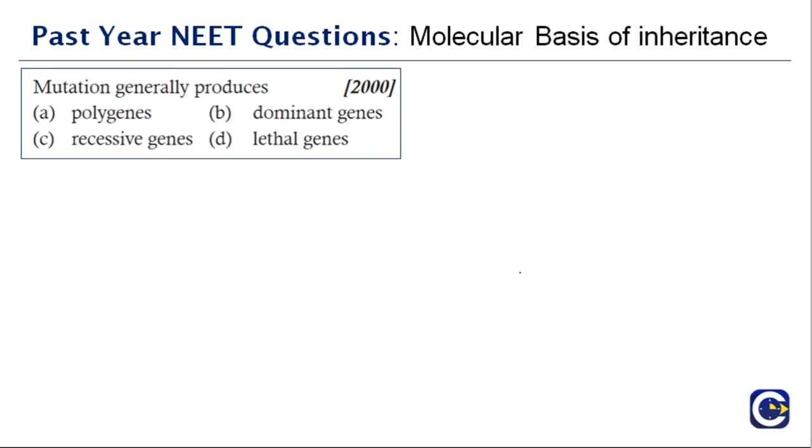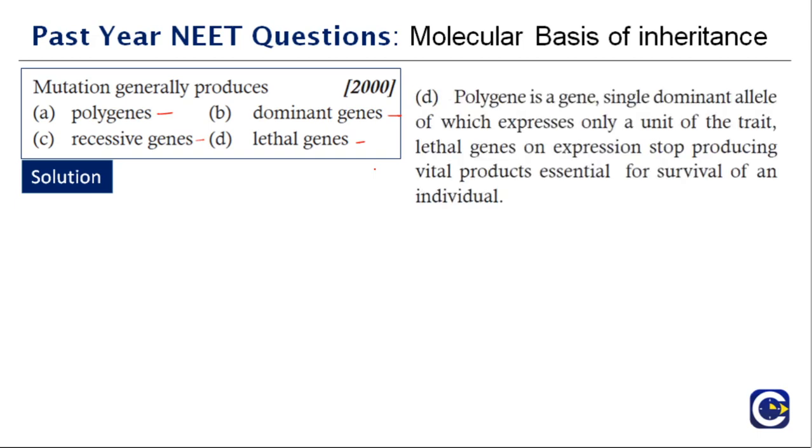Mutations generally produce polygenes, dominant genes, recessive genes or lethal genes. So what is the right answer? Out of the given options, a mutation can lead to lethal genes. So what is a polygene? A polygene is a gene, a single dominant allele of which expresses only a unit of the trait. Lethal genes on expression stop producing vital products essential for survival of an individual. So that is what mutations will produce. It will produce lethal genes. Right option is D.